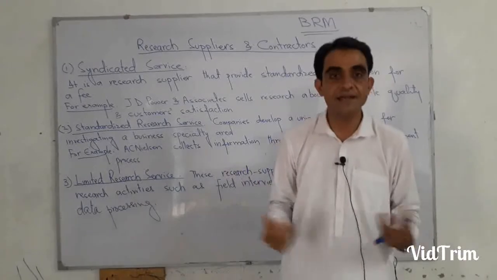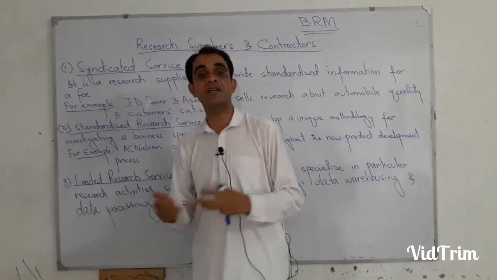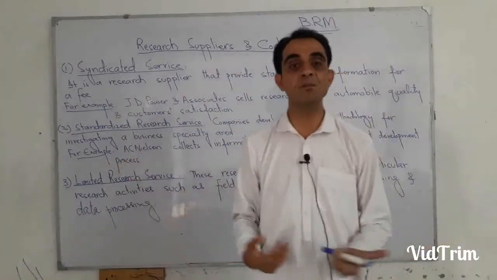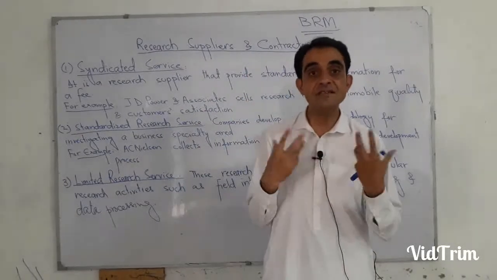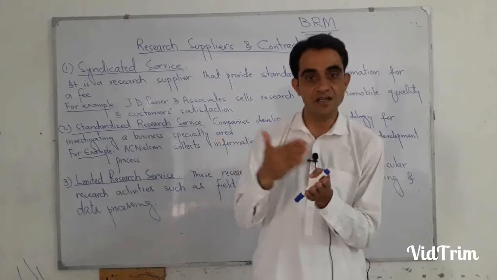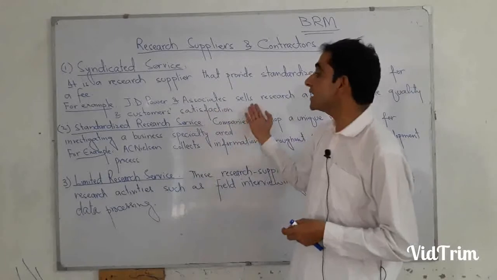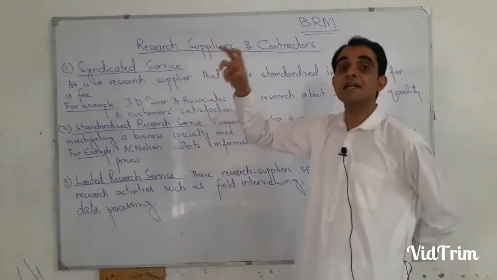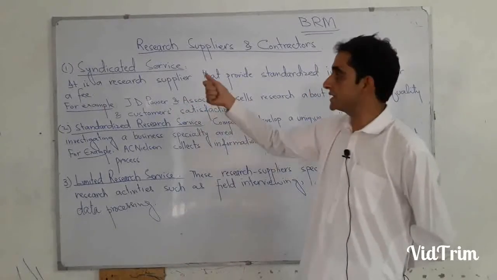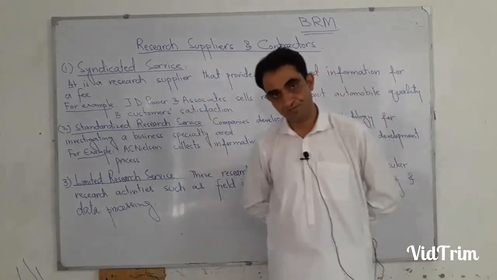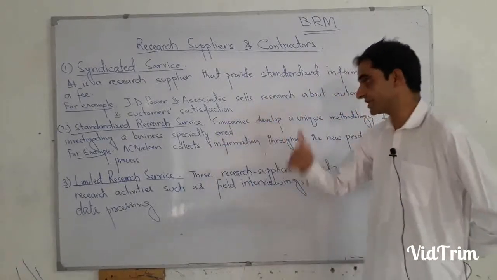You are called a client. Most of the time students ask, sir, what is the difference between customer and client? A customer is a customer for a normal product. A client is a customer of professional services. That customer is called a client. So being a client, you can get data related to the car industry from J.D. Power and Associates, and that is an example of a syndicated research service firm. Second is standardized research service.